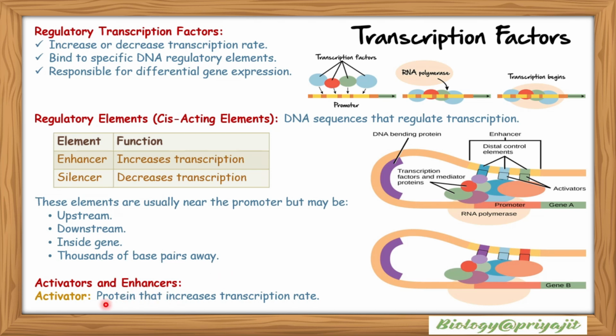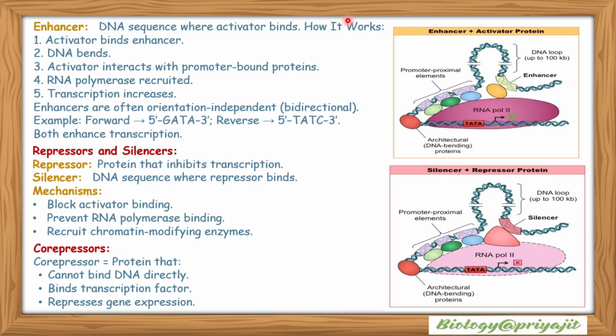Activators and enhancers. An activator is a protein that increases the transcription rate. This is the image showing the transcription process. An enhancer is the DNA sequence where the activator binds. So how does it work? The activator binds the enhancer, the DNA then bends, and the activator interacts with promoter-bound proteins. Then RNA polymerase is recruited, and transcription increases.